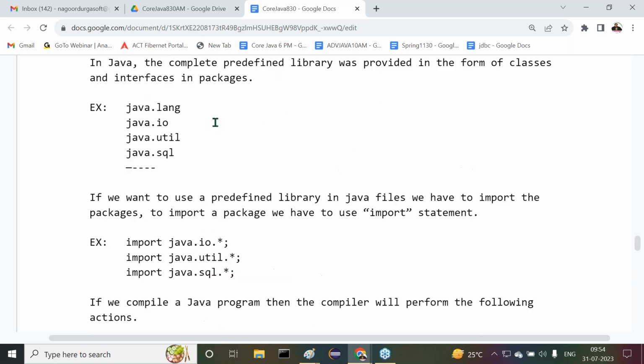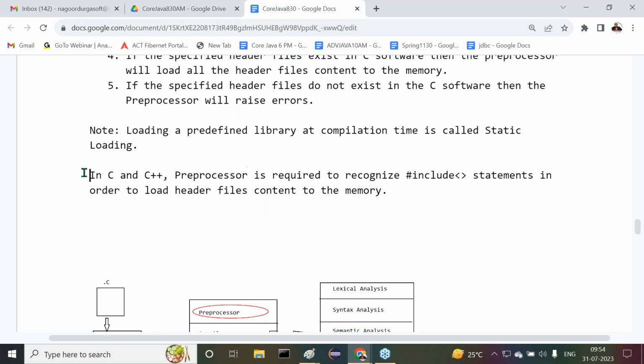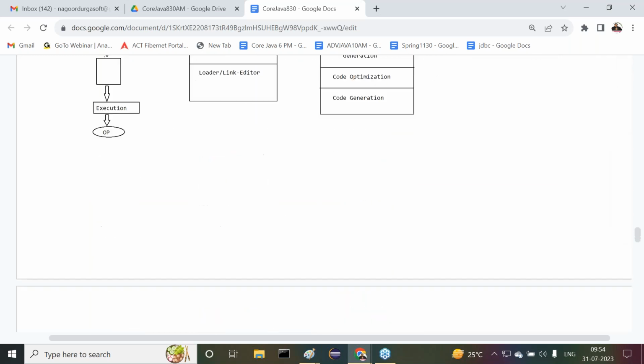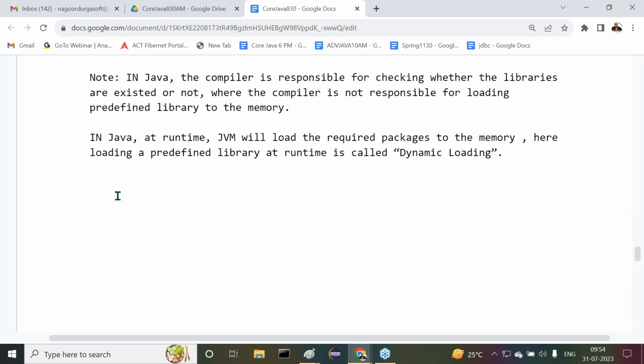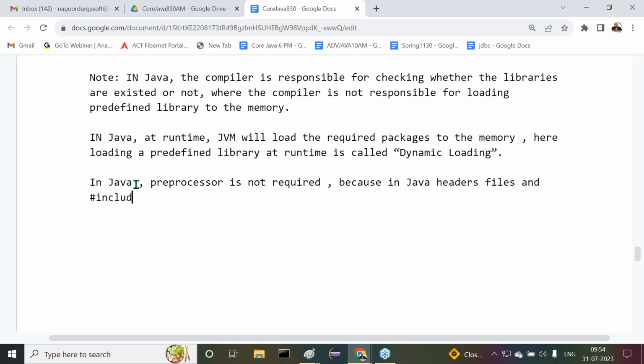Already I gave one conclusion about #include statements. In C and C++, the preprocessor is required to recognize #include statements in order to load header files content to the memory. But in the case of Java, I need to give the same conclusion. Observe carefully. In Java, the preprocessor is not required. Why? Because in Java, header files and #include statements are not available. Got my point or not?